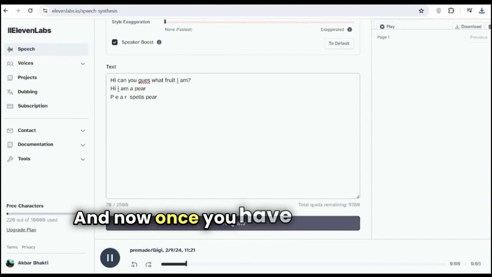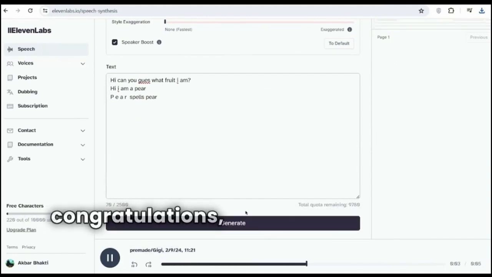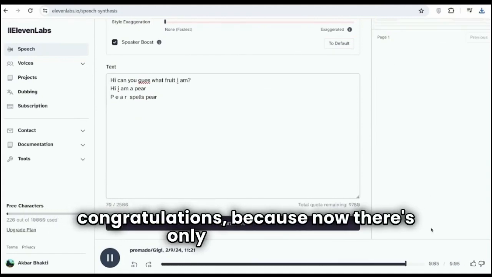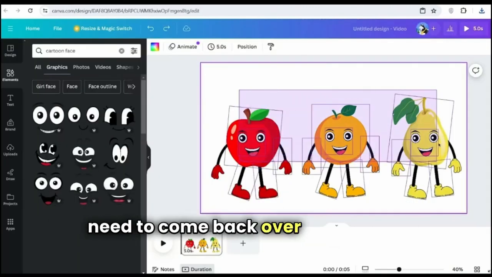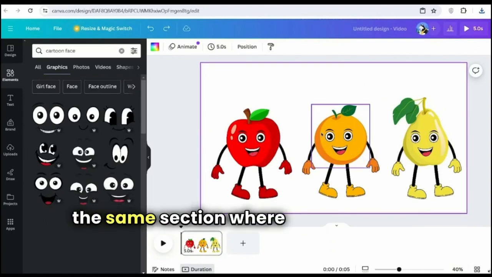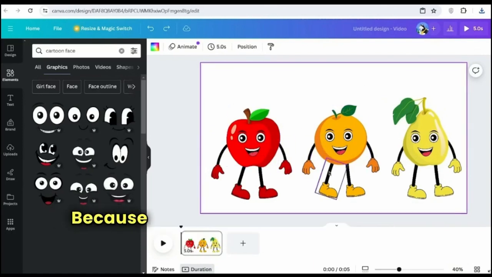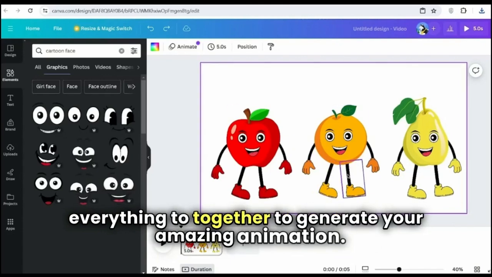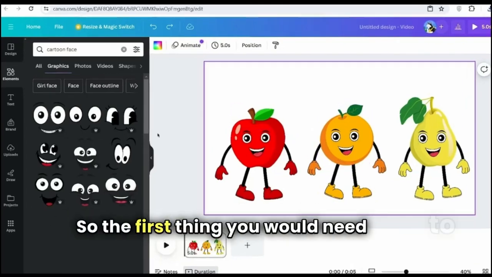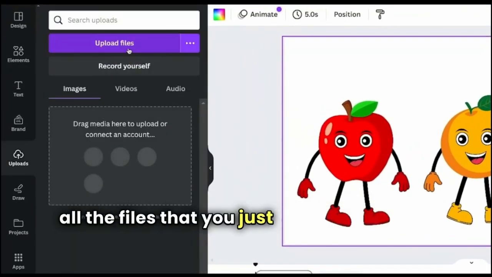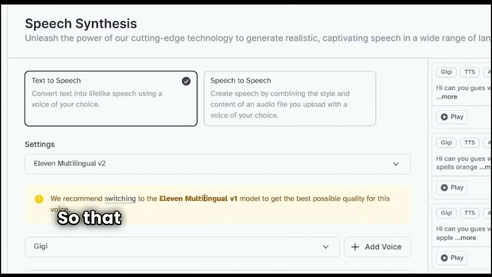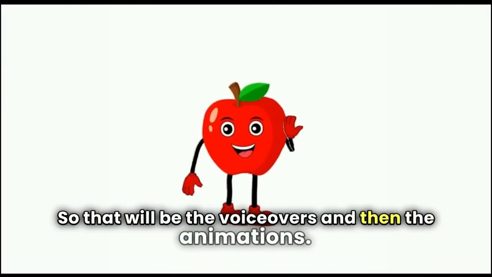And now, once you have all your voices downloaded, congratulations, because now there's only one step left. In order to do the final step, you need to come back over to Canva in the same section where you generated the characters, because what you're going to do now is put everything together to generate your amazing animation. So the first thing you would need to do is click onto where it says Uploads and upload all the files that you just downloaded onto Canva. So that will be the voiceovers and then the animations.